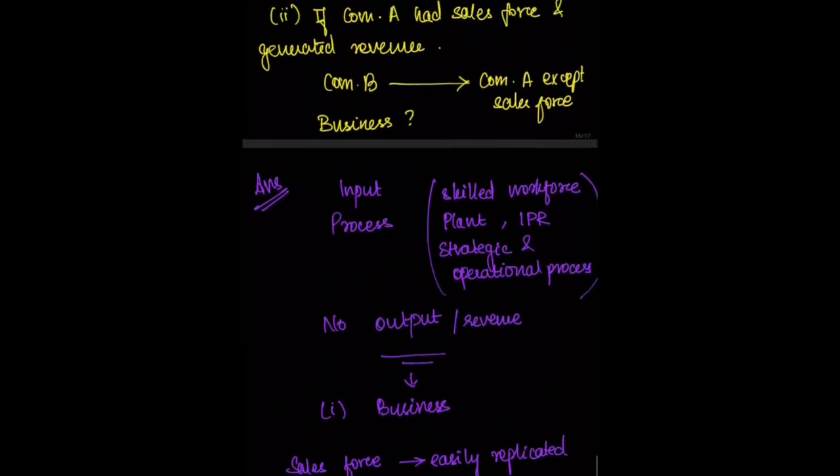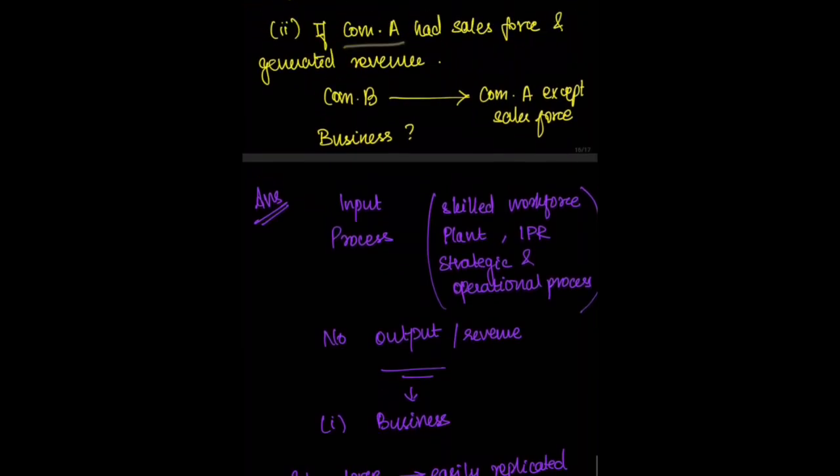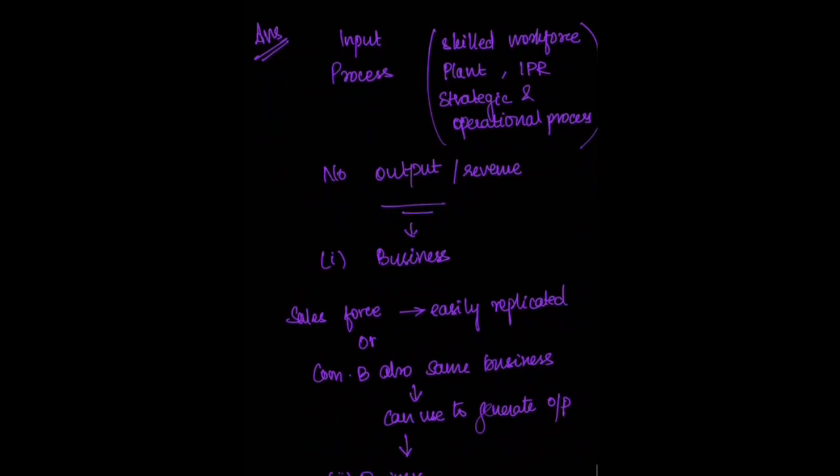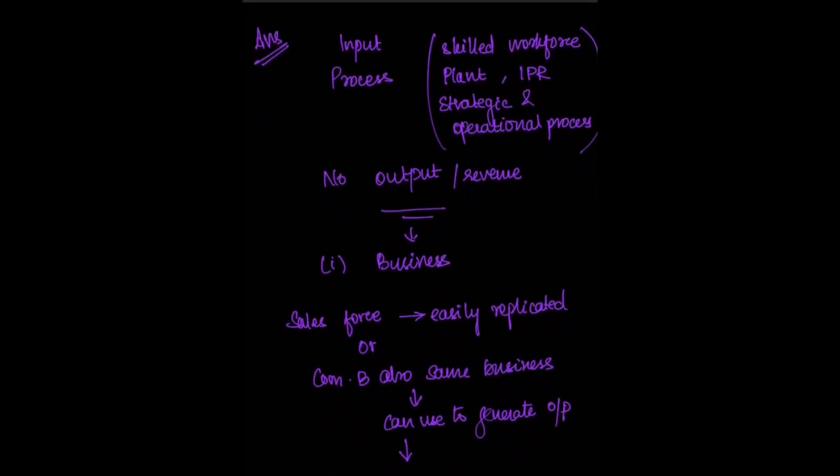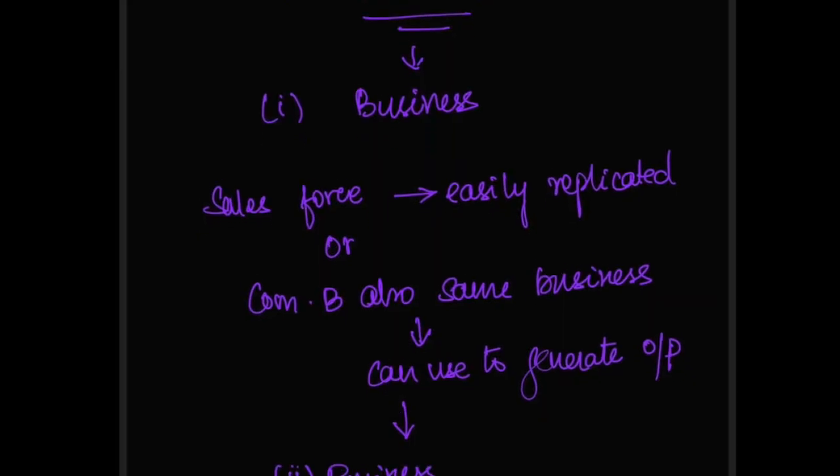In our second case, where company A had a sales force and generated revenue, but company B acquired company A without the sales force, we have to see whether the sales force can be easily replicated. If the sales force can be easily replicated, then company B has acquired a business. Or if there is a case wherein company B is also into the same business, then they can use the sales force of company B to generate the output. Hence, that will also be called a business.